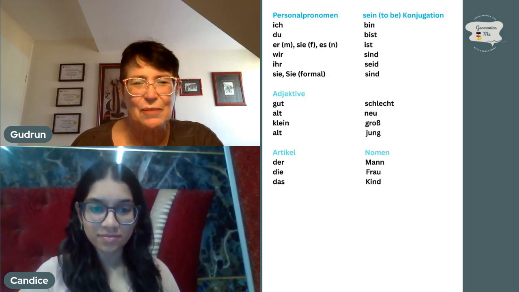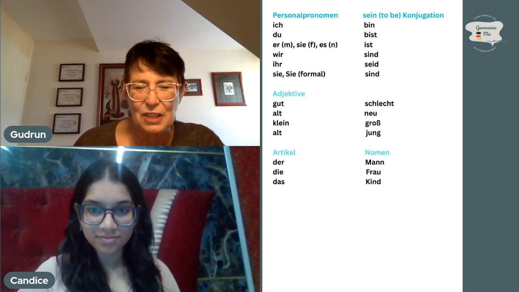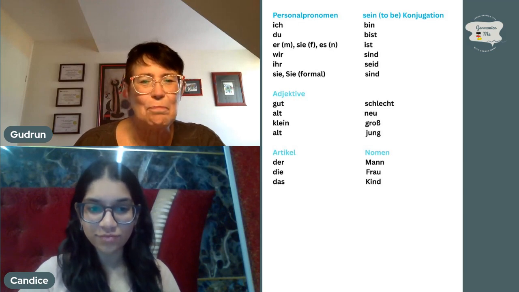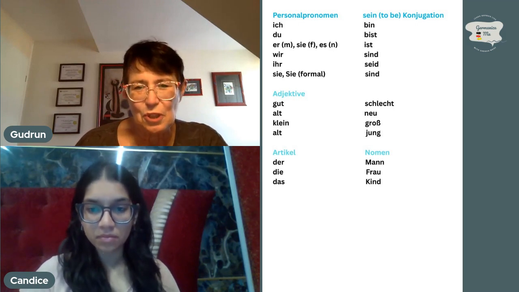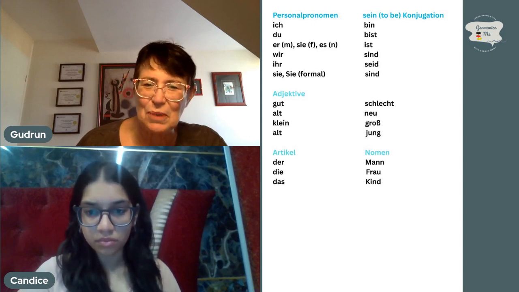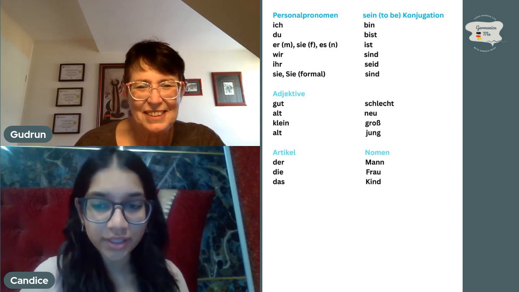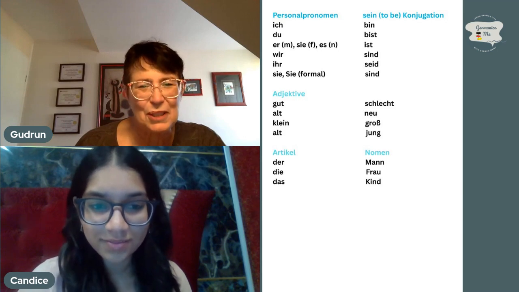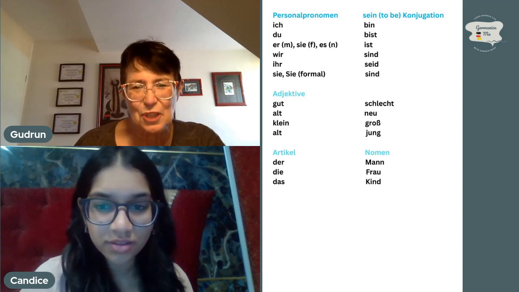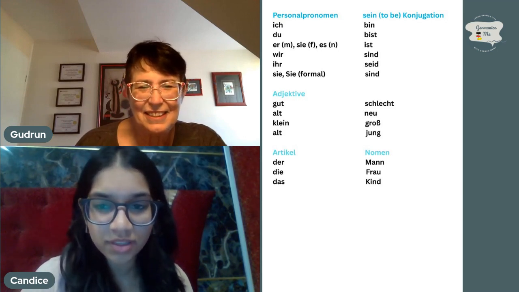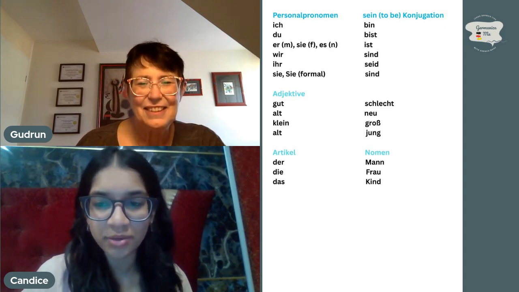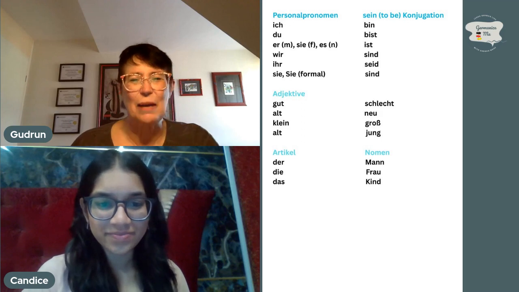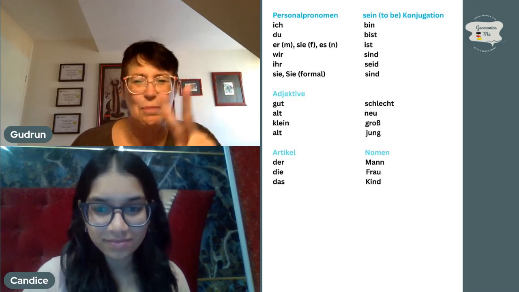And I put some very regular adjectives here, and they are pairs, like gut und schlecht. Can you guess what it means? Gut means good, and schlecht, I'm not too sure. So I put them in pairs, so it's the opposite: bad.